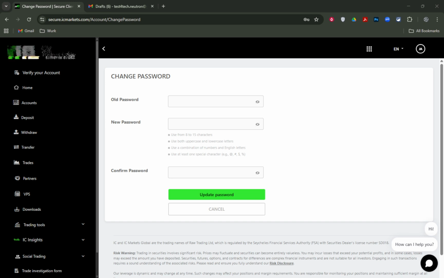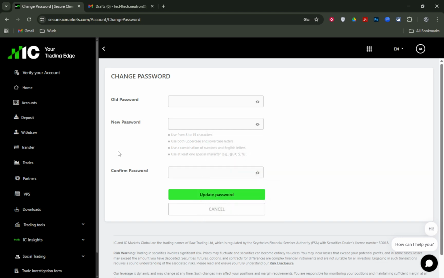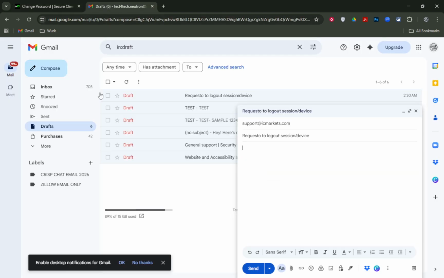Act quickly in a few key situations. Do this right away if you ever logged in on someone else's phone or a shared computer, or if you see any signs of hacking, like logins from places you don't recognize. And don't forget to secure your email account as well, since it's often the key to password resets. Make sure you can access it safely and review recent activity if your provider offers that feature.